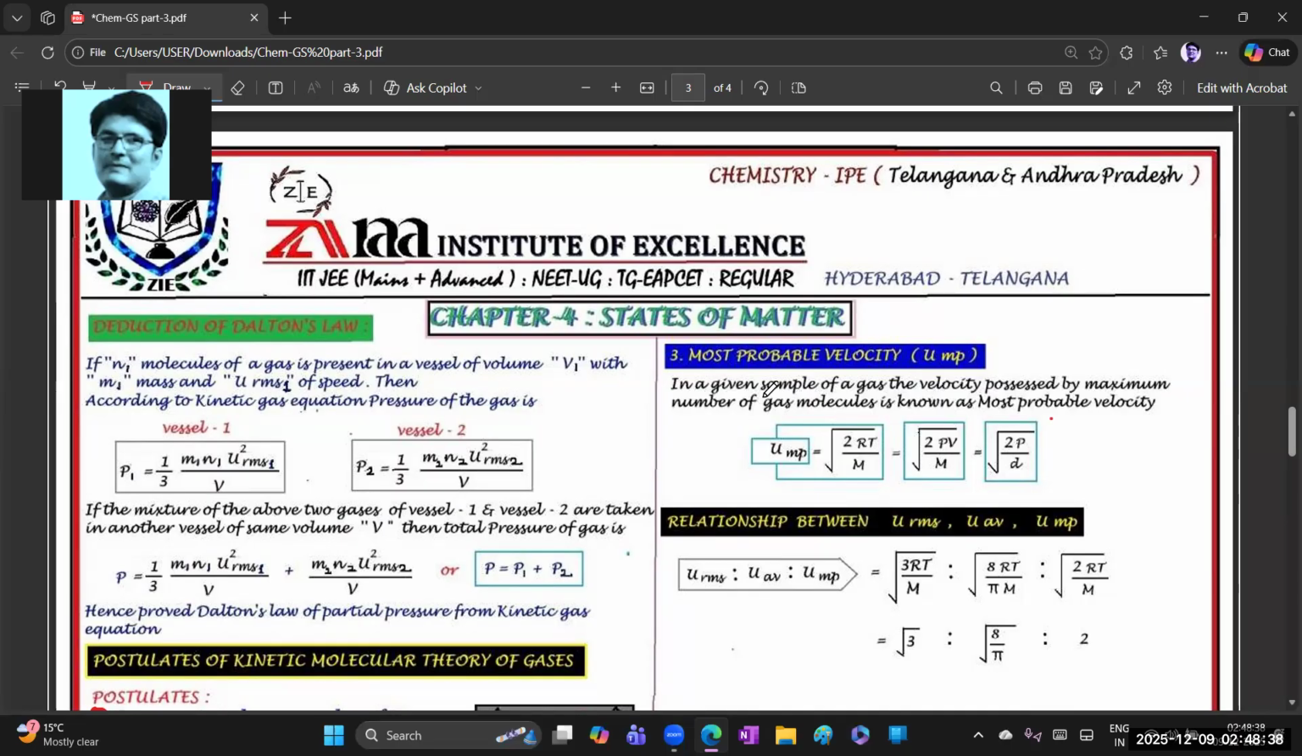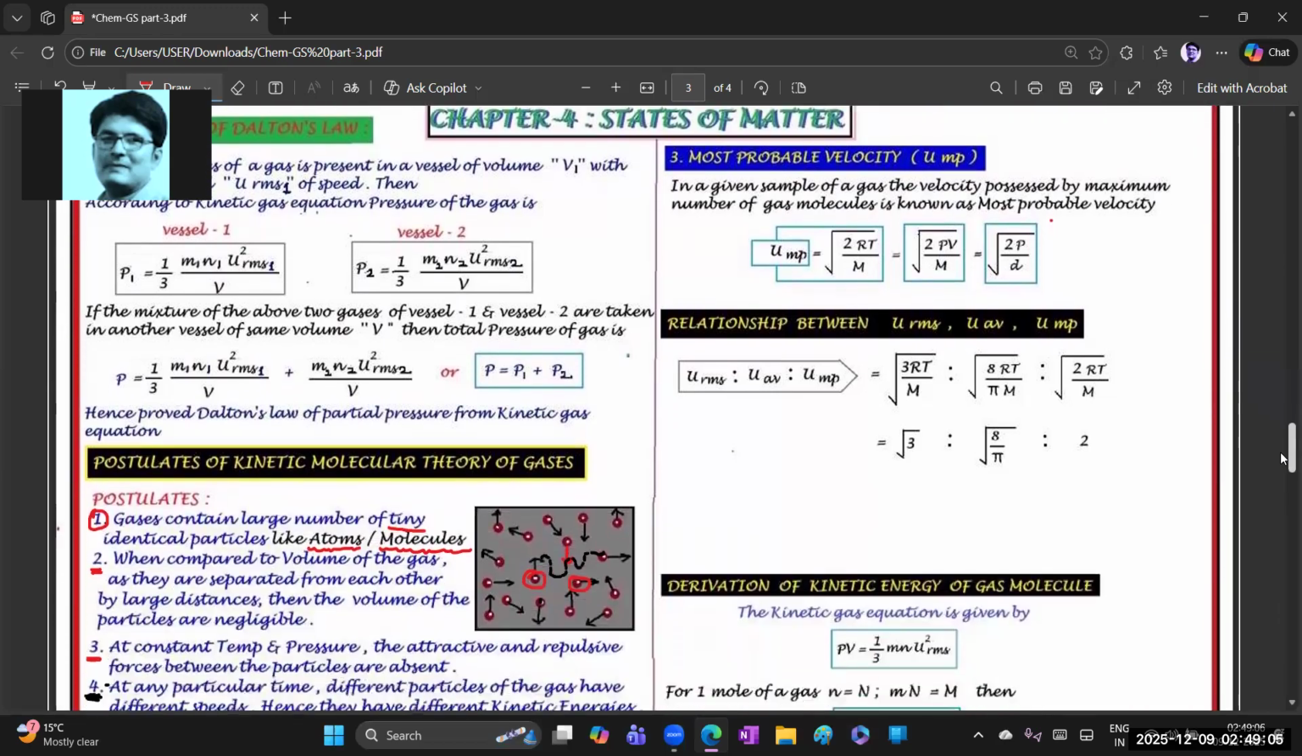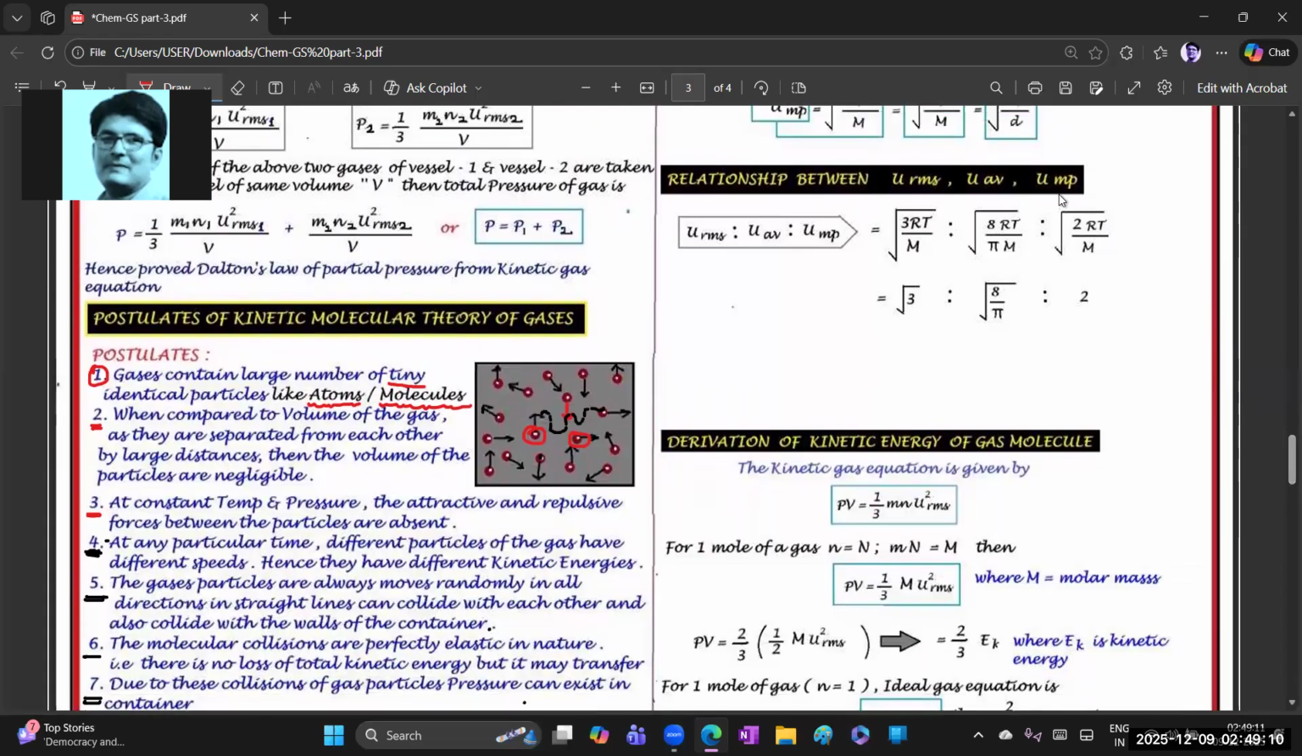Whatever sample is given to you, once again I repeat: in a given sample of a gas, the velocity possessed by the maximum number of gas molecules is known as the most probable velocity, and this is the formula. These are the three types of velocities. Next, the relationship between U RMS, U average velocity, and U most probable velocity.